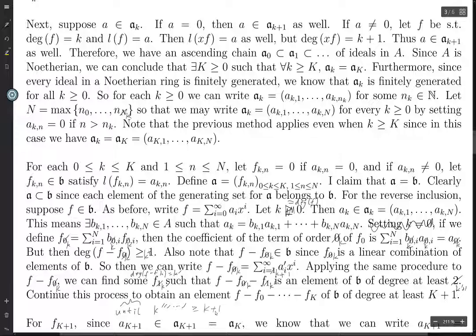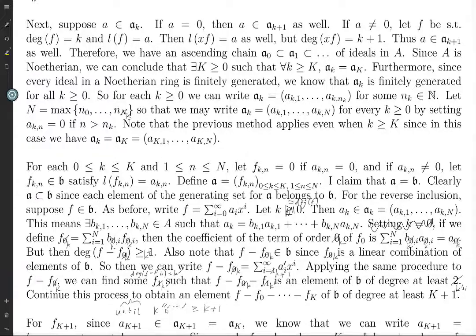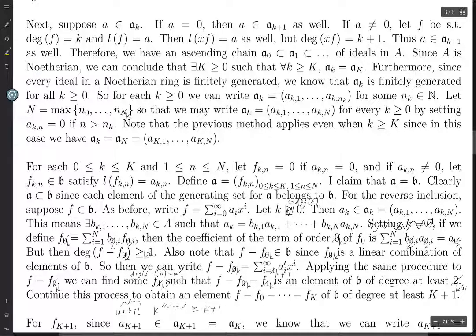And this will happen eventually because there's only finitely many degrees which are less than or equal to capital K plus 1. And every time we add a prime here, we increase the degree by at least 1. Okay, so we're going to continue this process to contain an element, and I'm just going to keep this as F minus F0 dot dot dot F sub K, capital K. I'm going to leave this as 0 through capital K.